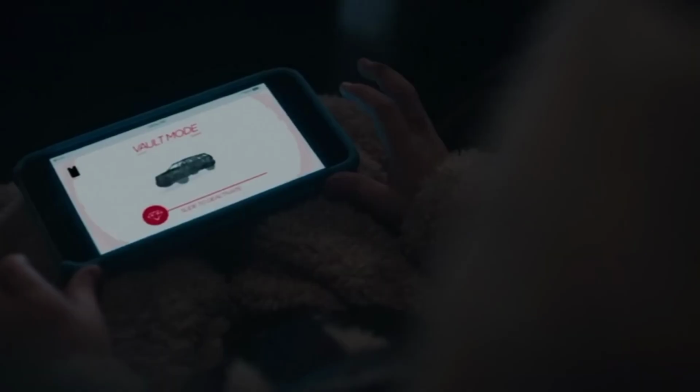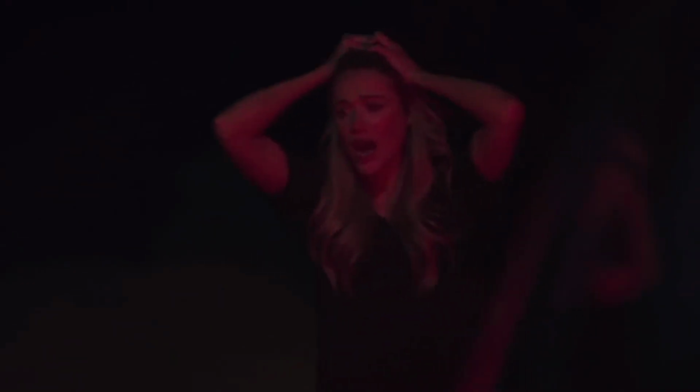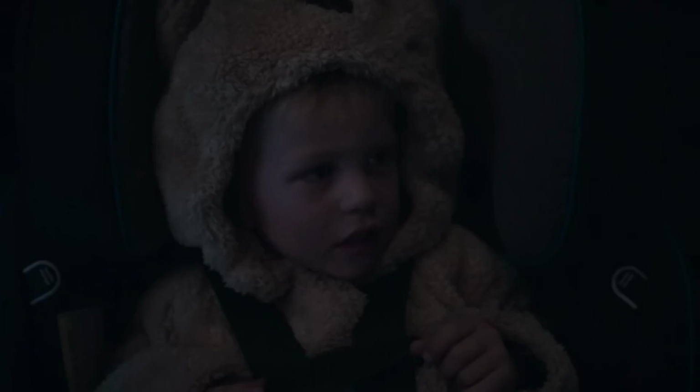Sandra sees that her son has still opened the same application. Unconsciously, she tries to explain to him to somehow turn off the vault mode, but it is obvious that the child was only 2 years old, so it was impossible for him to understand these things. Suddenly, her son's mobile falls down from his hand, and now he can't even pick up the phone because he was wearing a seatbelt. And now, the child could not even open his seatbelt.